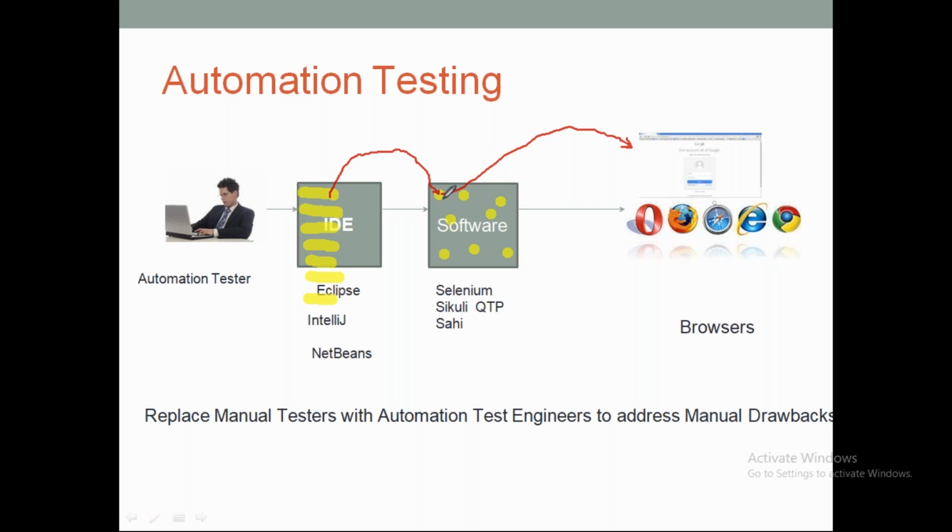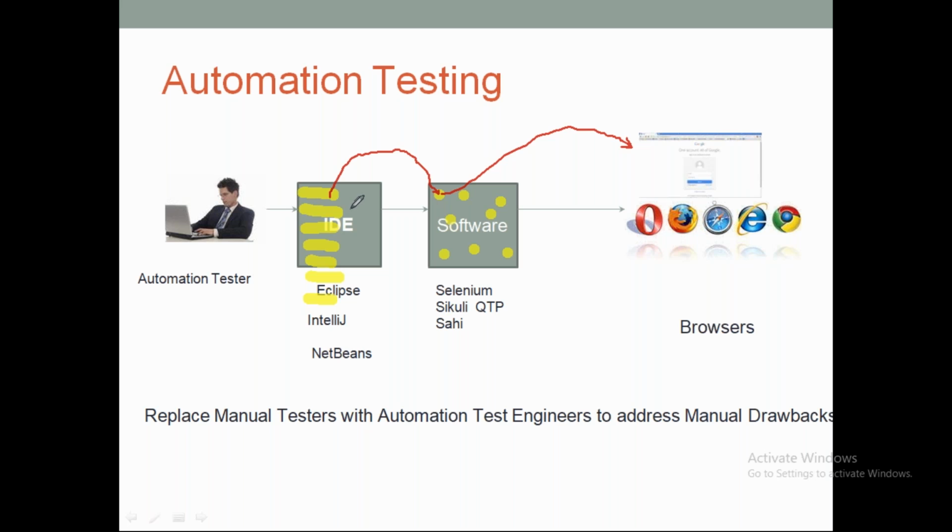In the software, there is already a piece of code developed by whoever developed it. The software can be anything: Selenium, QTP, Sahi, Sequelly, Oats. There are a lot of automation tools in the market, but the way any tool works is the same. So this line of code will communicate with the software, and the software will open the browser for us instead of us doing it manually.